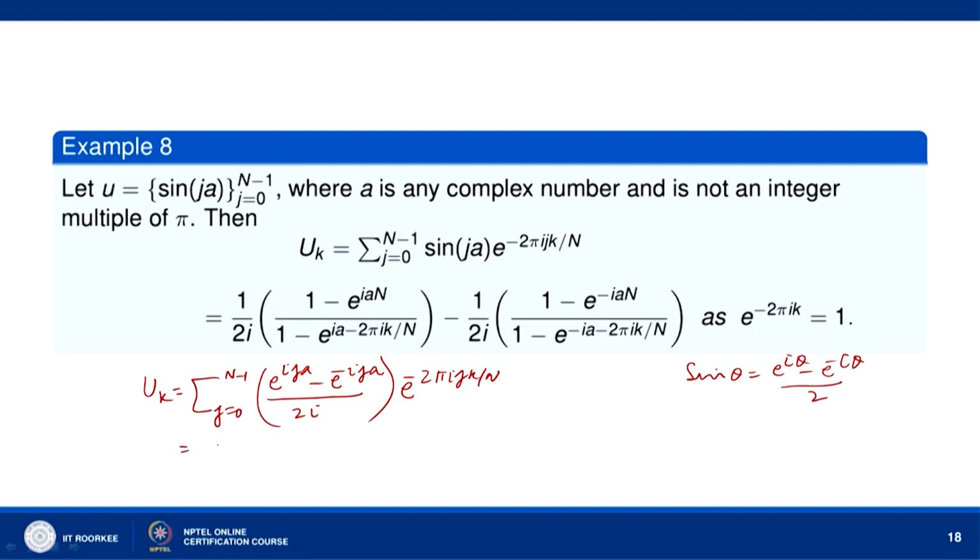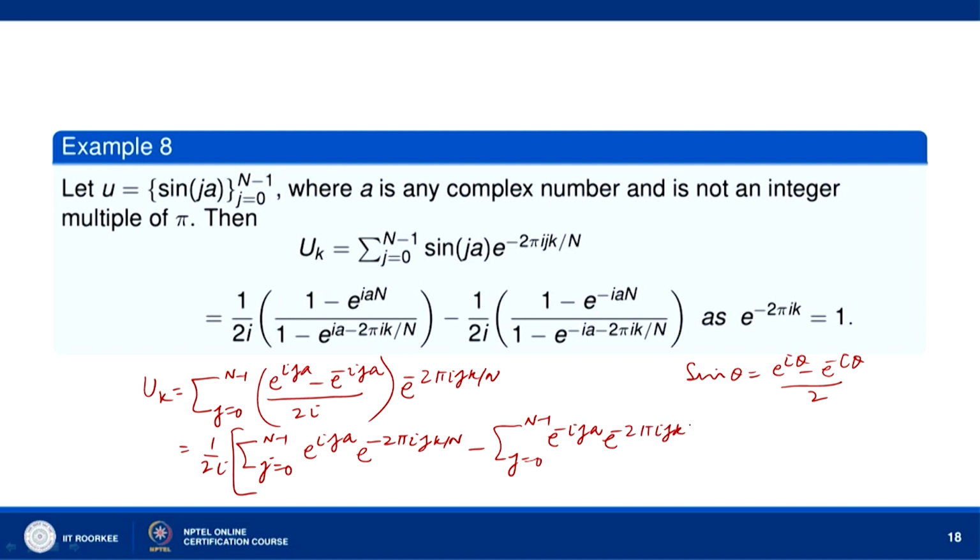By the linearity property we have 1 over 2i times the sum over j = 0 to n minus 1 of e^(i j a) e^(-2 pi i j k / n), and then the sum over j = 0 to n minus 1 of e^(-i j a) e^(-2 pi i j k / n). Okay.